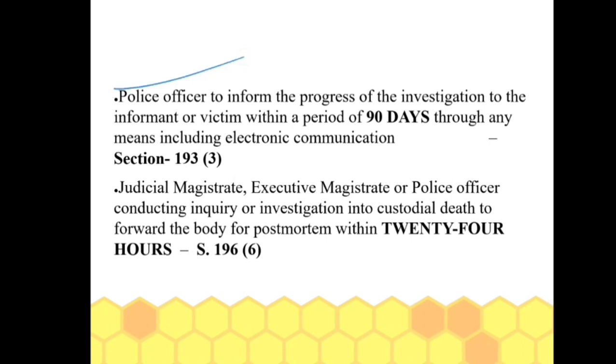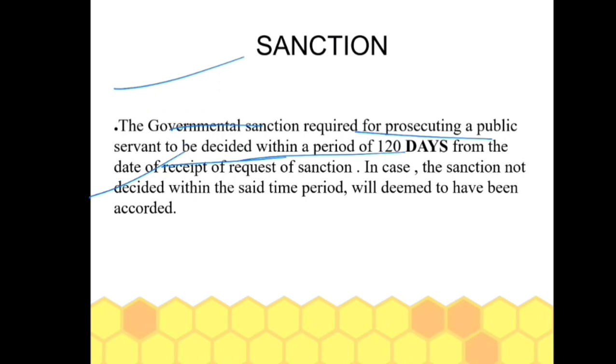Now it is the responsibility of the police officer to inform the progress of the investigation to the informant or victim within a period of 90 days through any means, including electronic communication. Earlier there was no such provision. Now the police officer is to inform the victim or informant about the progress in the case. So this is section 193 subsection 3.